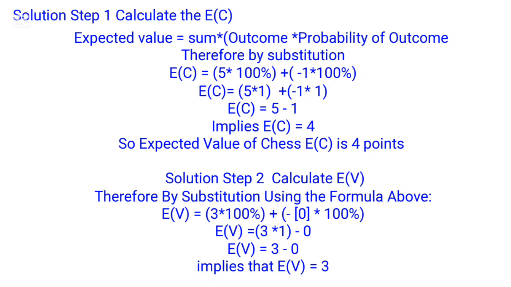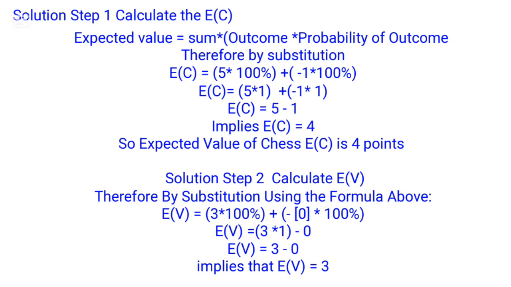Therefore, by substitution, the expected value for chess can be calculated as EV equals 5 multiplied by 100% plus -1 multiplied by another 100%. The mathematical representation above can be rewritten as 5 multiplied by 1 plus -1 multiplied by 1. Therefore, the mathematical manipulation of the above gives the result of 4 points as a reward. So now the expected value of playing chess is equal to 4.